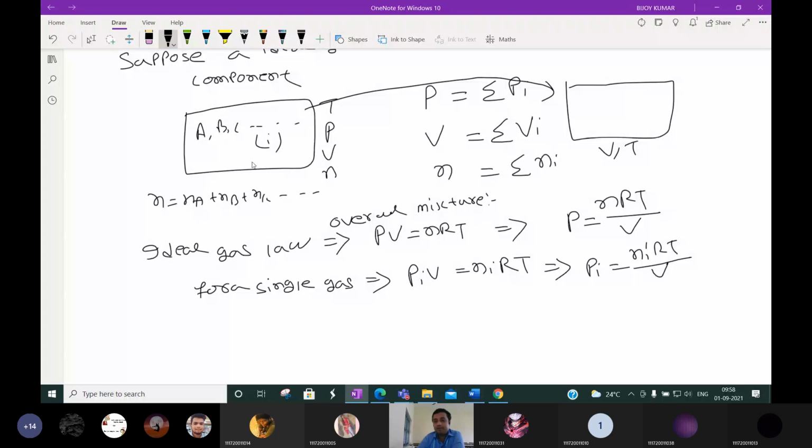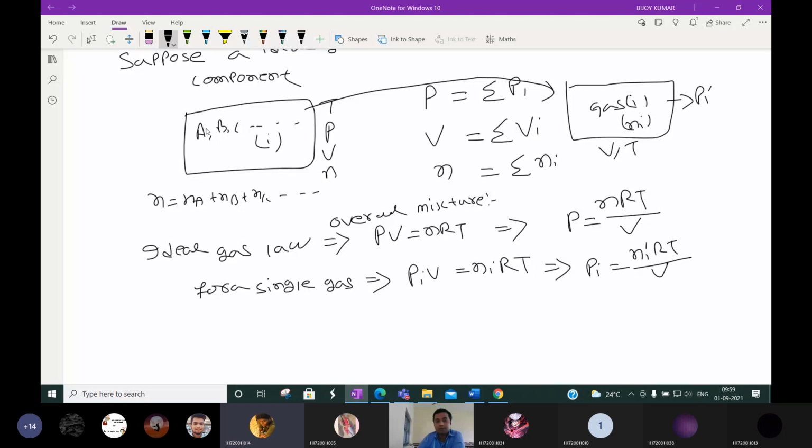At the same volume and same temperature, we keep only gas I, having Ni number of moles. Then we calculate the partial pressure of I. This is how we calculate the partial pressure. Is there any doubt till now? No, sir.